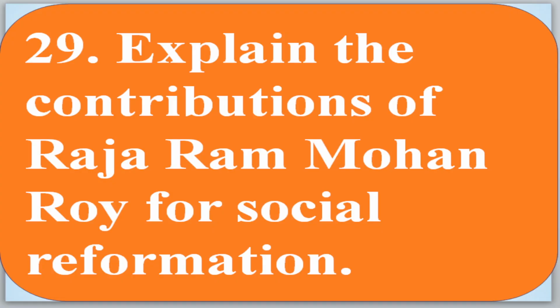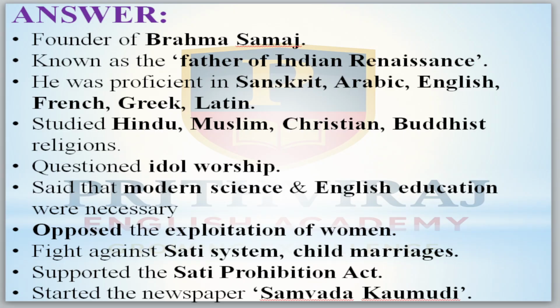Okay, now come to the next. Explain the contributions of Raja Ram Mohan Roy to social reformation. First, he founded the Brahma Samaj. He is known as the father of the Indian Renaissance, a title given by Rabindranath Tagore. He was a polyglot, because he knew languages like Sanskrit, Arabic, English, French, Greek, Latin. He studied Hinduism, Islam, Christianity, and Buddhism also. He questioned idol worship in society.